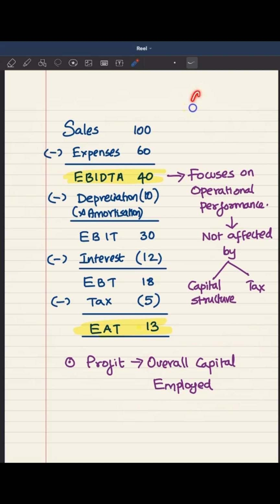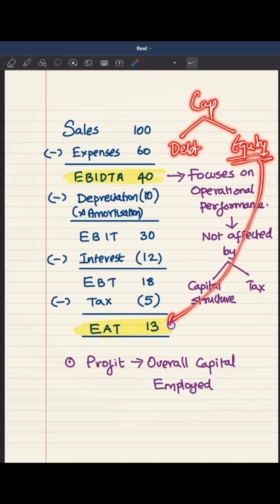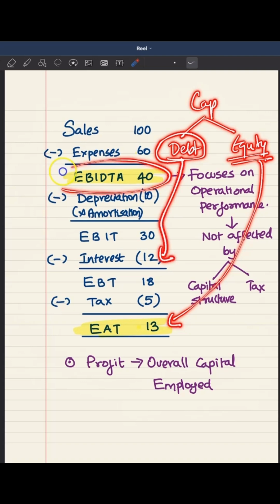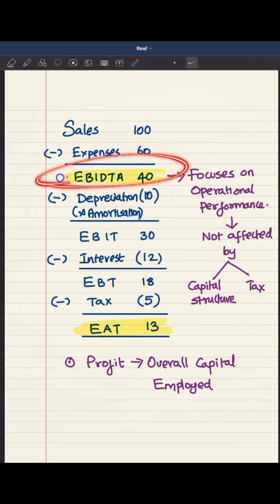In business, capital can come from both debt and equity. While the equity shareholders are going to focus more on earnings after tax, people who have given debt are going to look at profit available for interest and principal repayment. So for them, this profit is important. So we can say it is this profit which is going to decide what is going to be available for lenders, what is going to be available for owners.